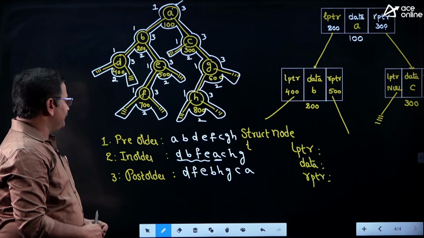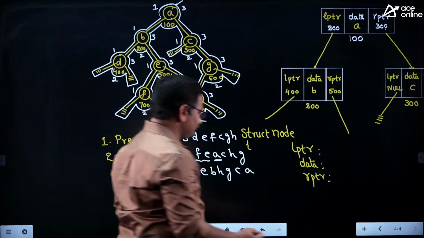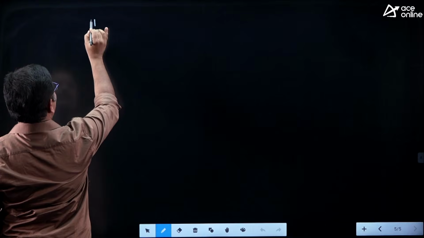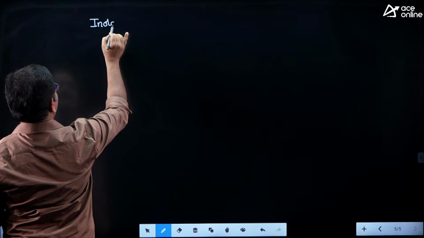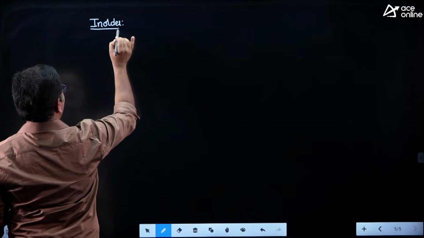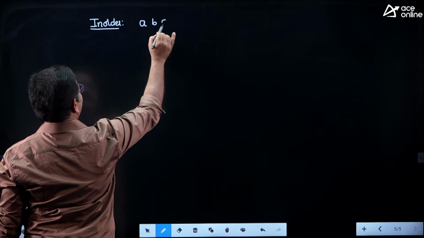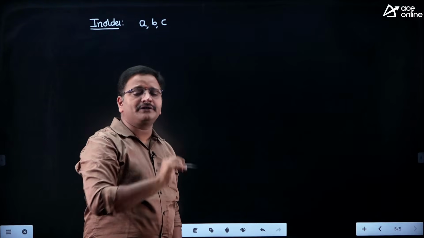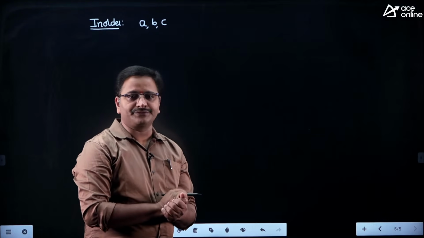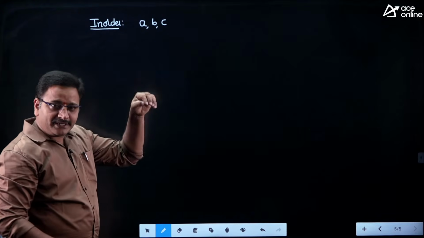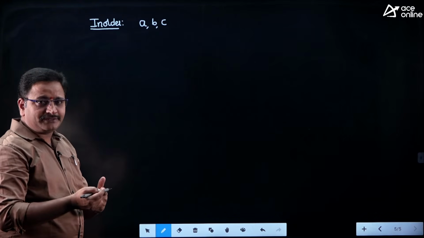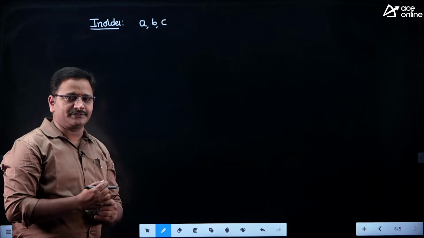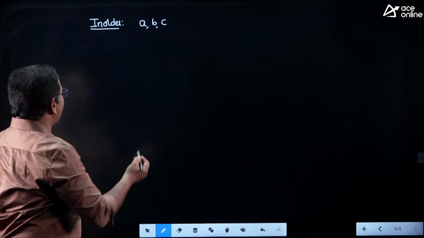And one more point I want to explain here. For example, if they provide only in-order traversal friends, okay, only in-order traversal. For example, I am saying in-order traversal of a binary tree is ABC. Then how many binary trees will have the same in-order traversal? That is also one important area you need to focus on. If the in-order traversal of a binary tree is ABC, then how many binary trees will generate ABC? So if they provide in-order traversal ABC, how many ways can I draw that binary tree?